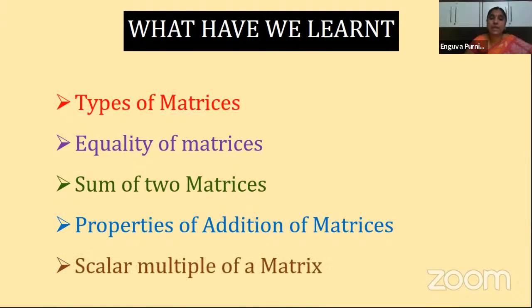Next one is what? Scalar multiple of a matrix. What is scalar multiple? When any given matrix A is multiplied by a scalar quantity K, clear? Then the resultant product matrix is nothing but your kA, where every element of the matrix is multiplied by that scalar quantity K. Then that product matrix is called a scalar multiple of a matrix.